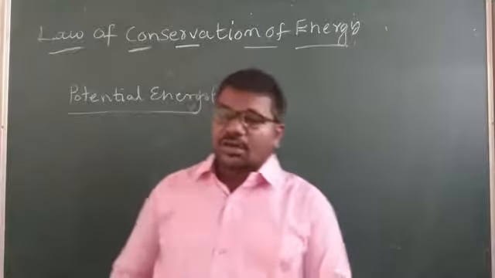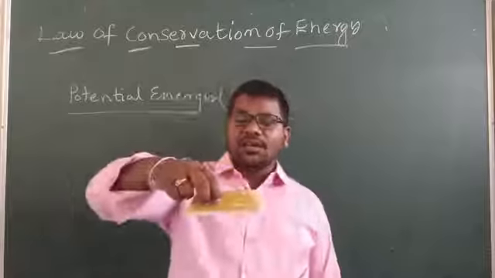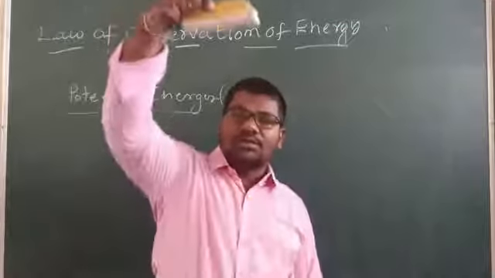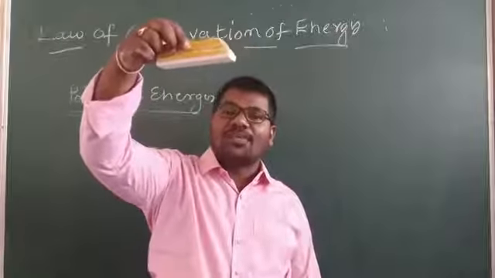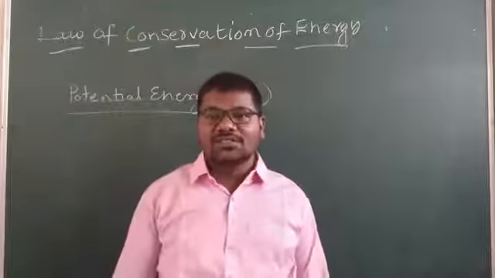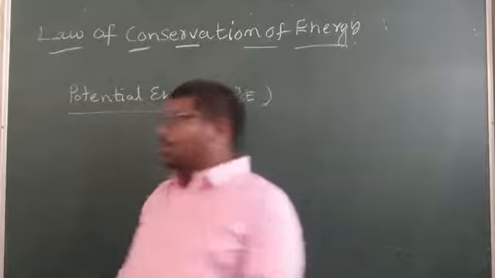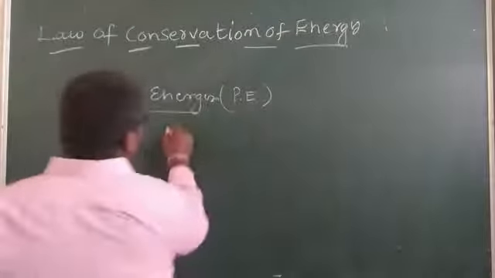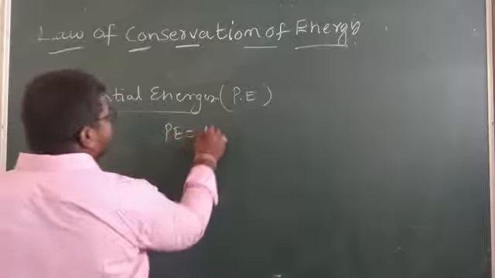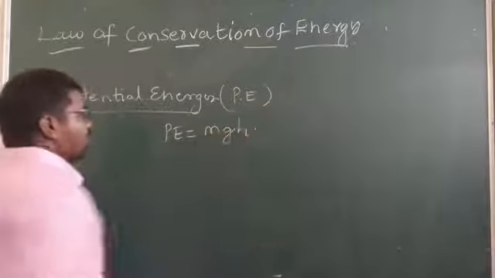Consider a body. If the body moves upward, that body has potential energy. The potential energy formula is PE equal to mgh, my dear children.